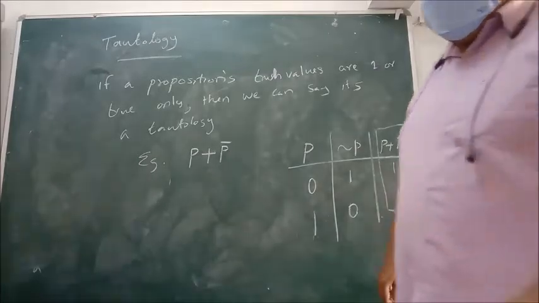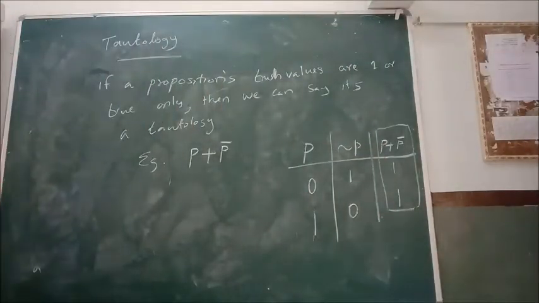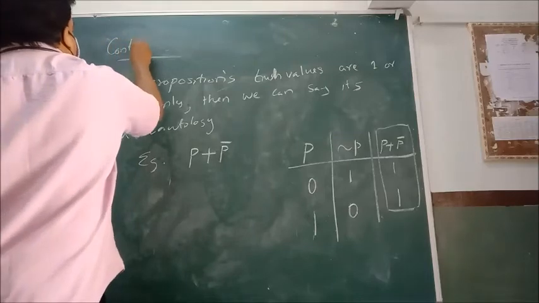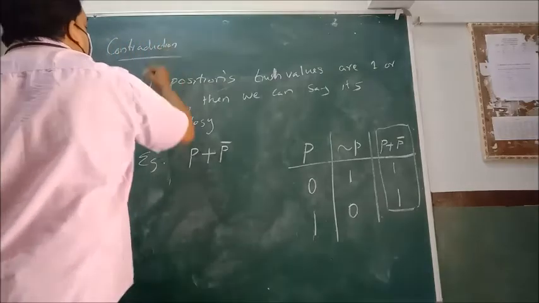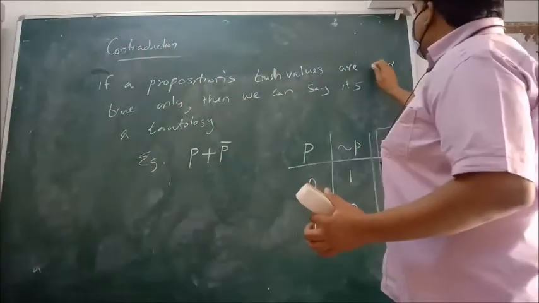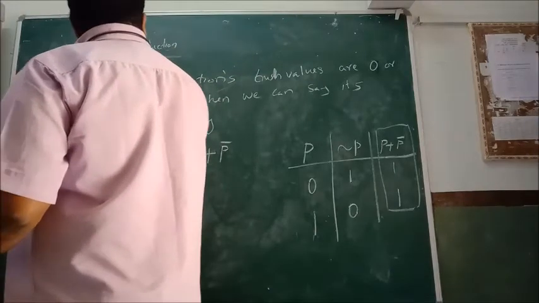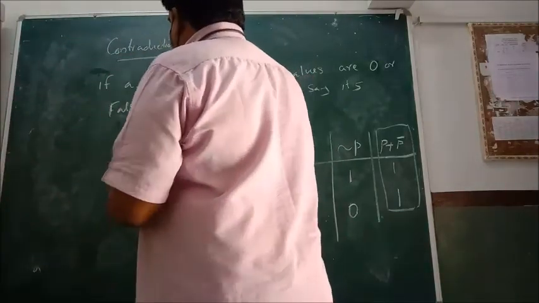Now the next term is contradiction. Contradiction means if a proposition's truth values are false or 0 only, then we can say that it is a contradiction.